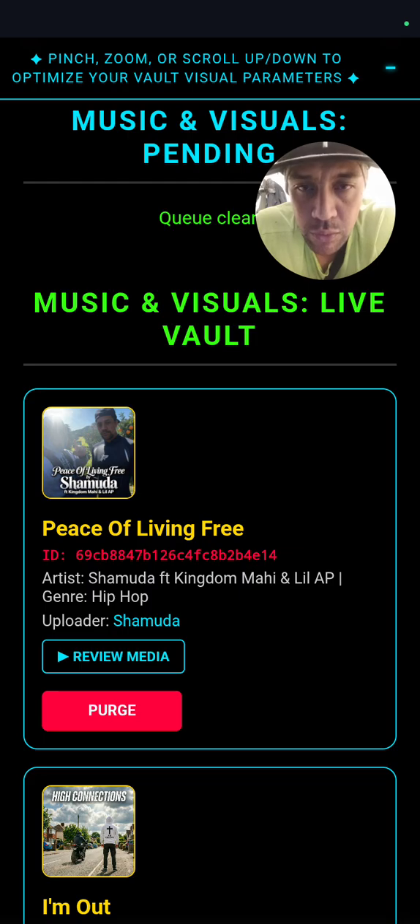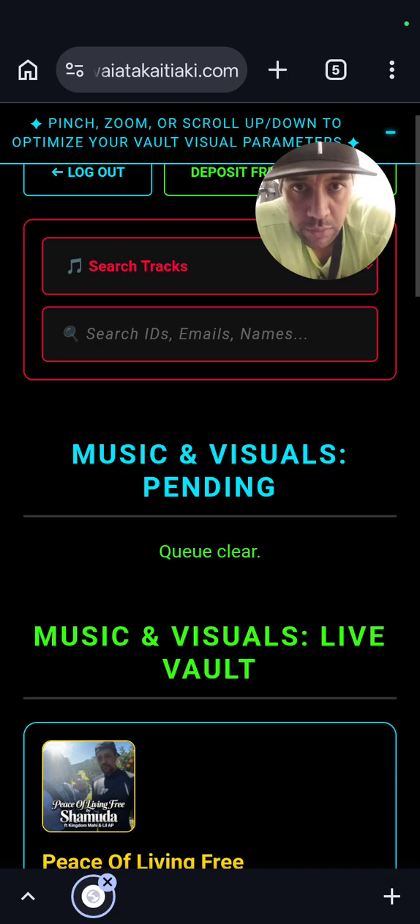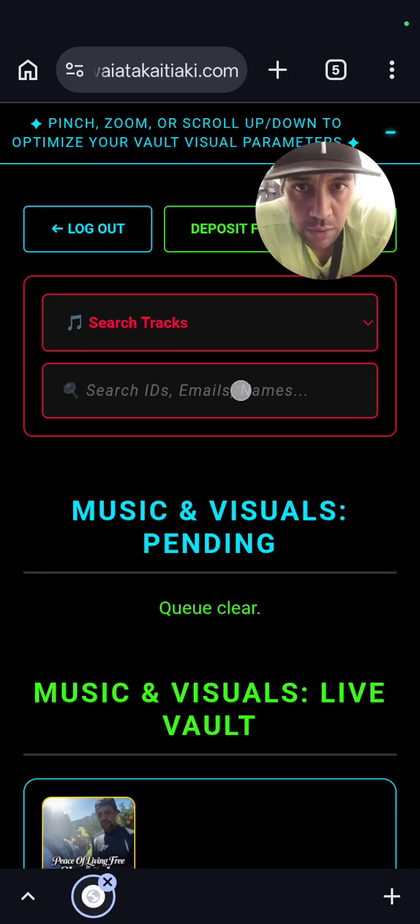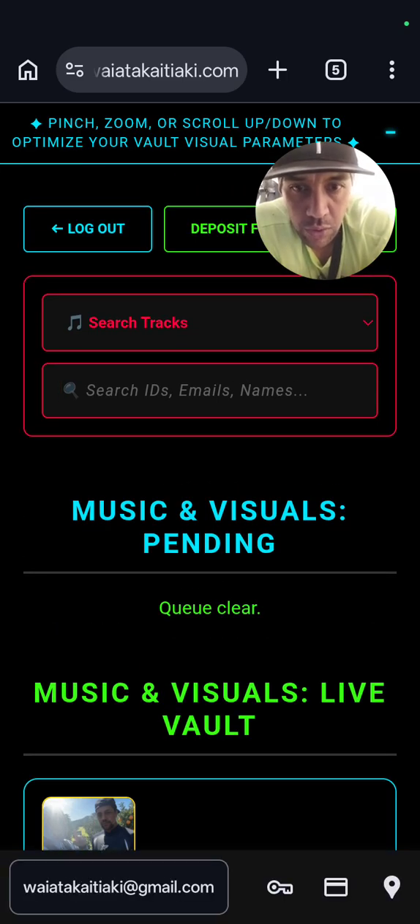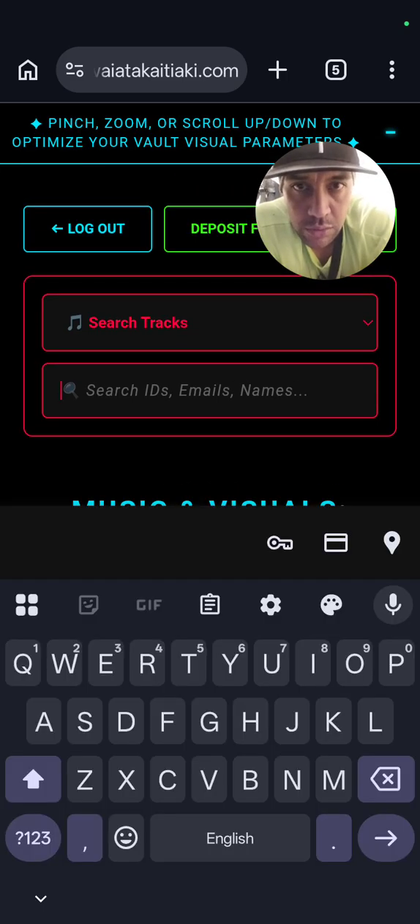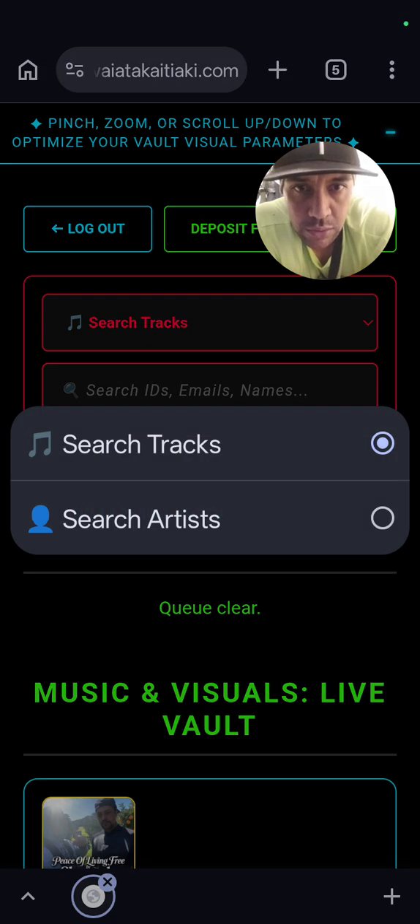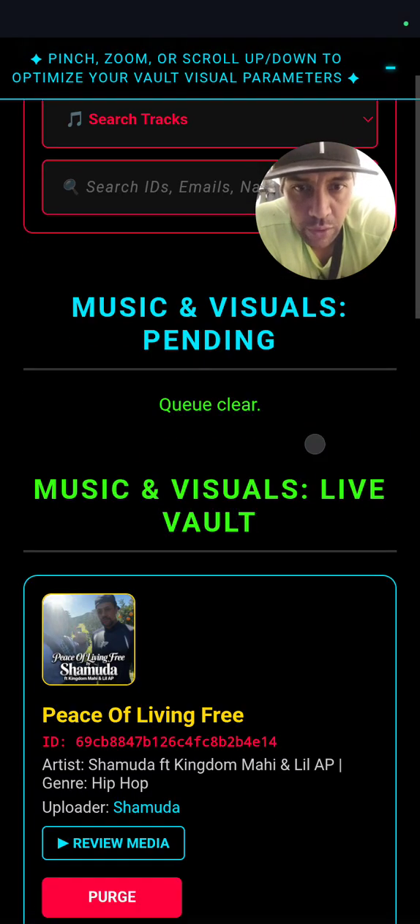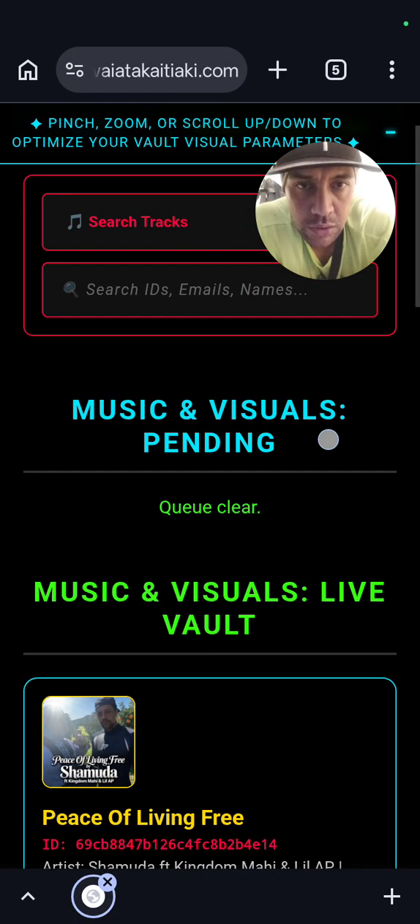The only way you can upload MP4s on this is through the ads, because I've put an ad section there which I'll show you later. I can also search. I've asked AI to help me put in search IDs, search tracks, and search artists, and then it'll just come up with the tracks right under here.